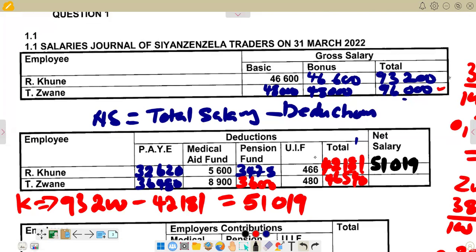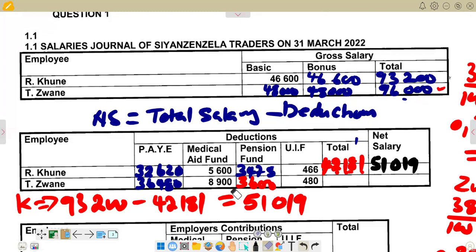And then we go for Zwane. For Zwane, we are now saying 96,000 minus 49,460. Again, here we've got a mistake that we have there.